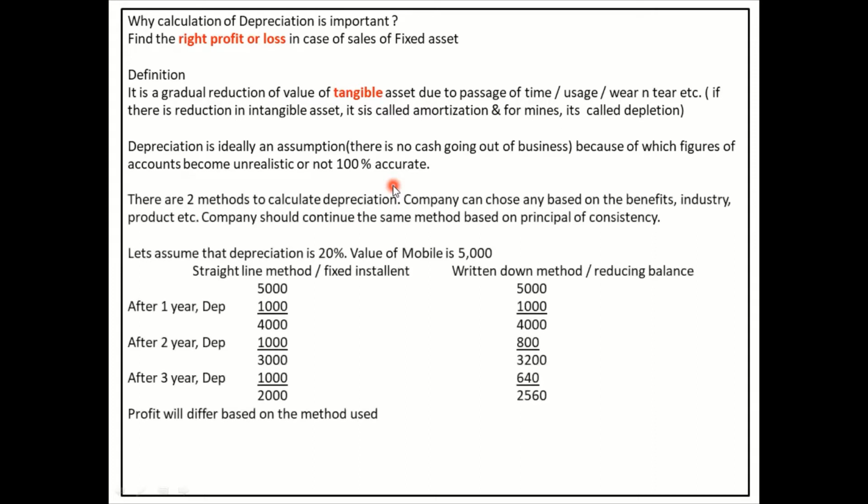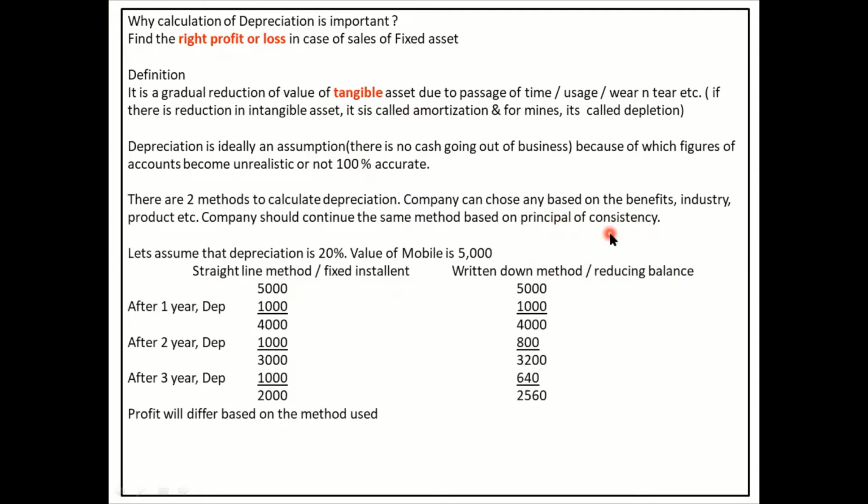Now, talking about the depreciation, there are two methods which you are going to learn this year. First method is called straight line, or we call it fixed installment. Second method is called written down method or reducing balance. In the first chapter, you might have come across the term principle of consistency. What does that mean?